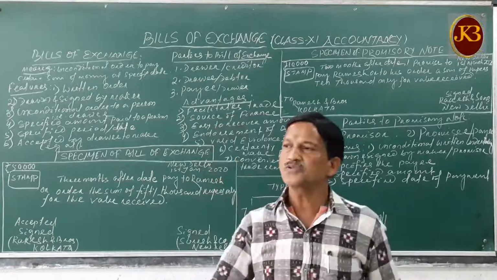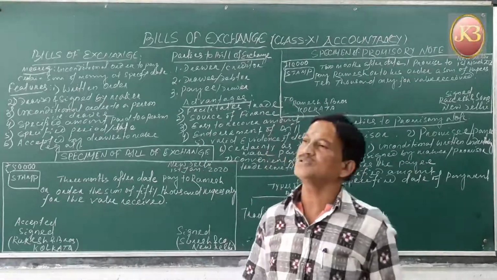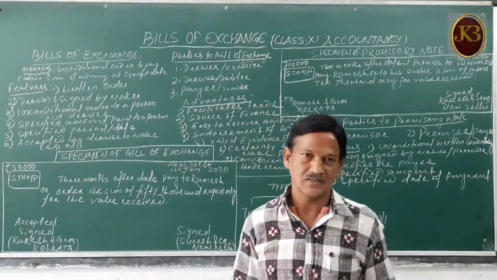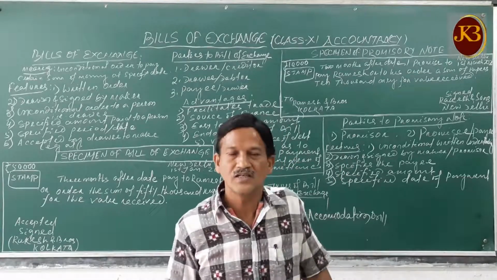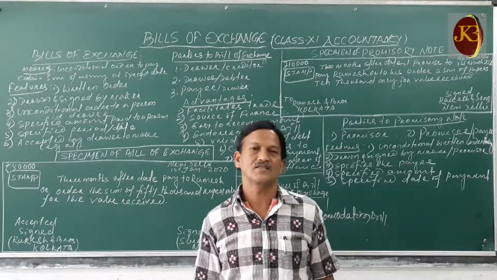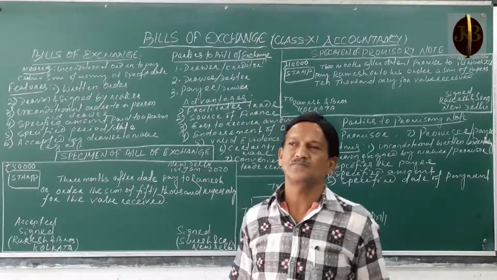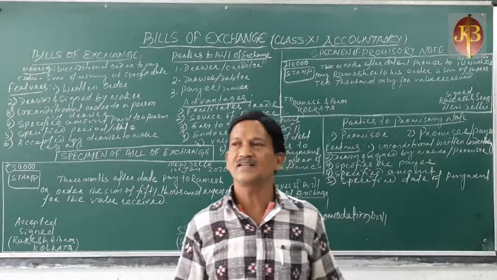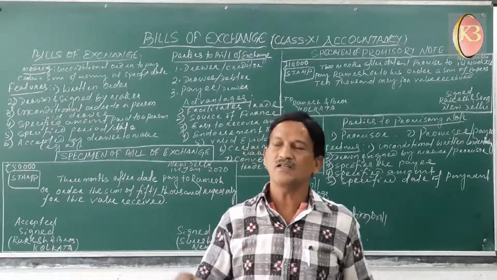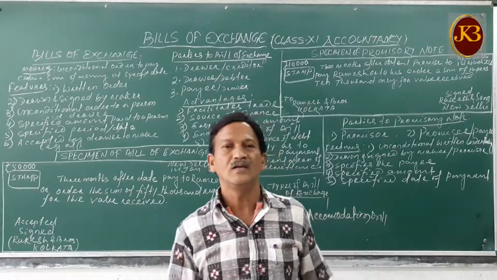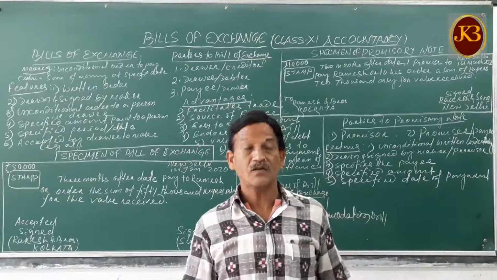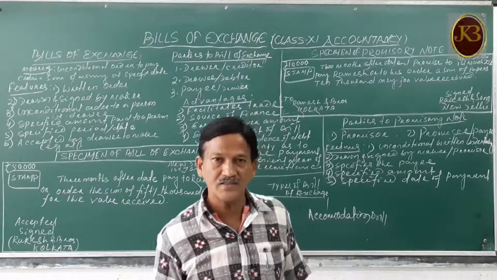On a cash basis, when goods are transferred by the seller to the purchaser, or creditor to the debtor, cash is received immediately. So no problems. The cash is realized. But regarding credit transactions, when goods are sold on credit, a question arises: what is the proof that the goods were transferred to that person, the creditor to the debtor, and that he will make the payment on a specified date? Is there any guarantee regarding that payment?